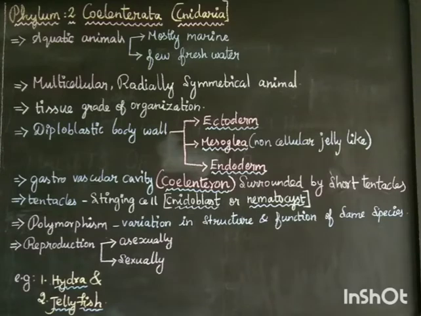It is called asexual reproduction. Sexual reproduction means fusion of a male gamete and a female gamete gives rise to a young one. Common examples for this phylum Coelenterata are hydra and jellyfish. I will show the picture, then you will be clear about this phylum Coelenterata.